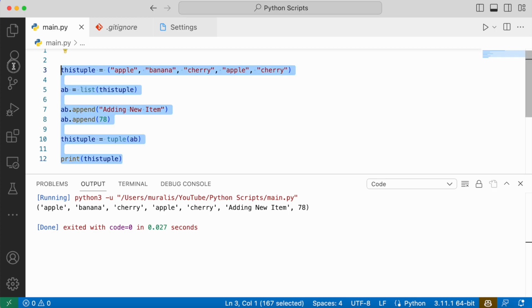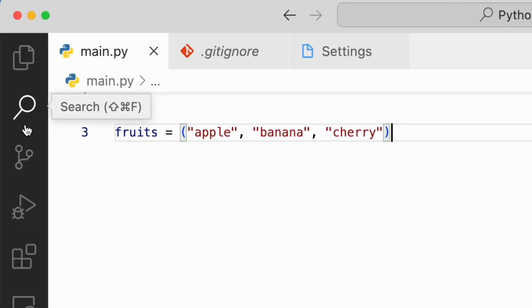Now coming back to a simple tuple, let us discuss. So what exactly is this tuple? We have already discussed: tuples can be used to assign multiple values to one variable, right? Here fruits is a variable to which we have assigned multiple values, which means we are packing all these values and assigning them to one variable, right?